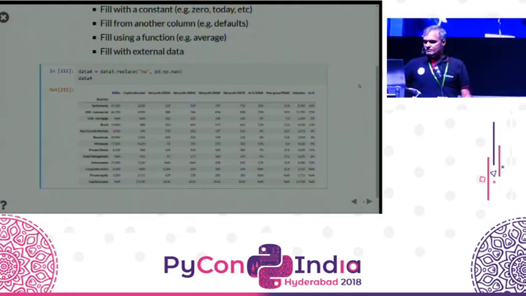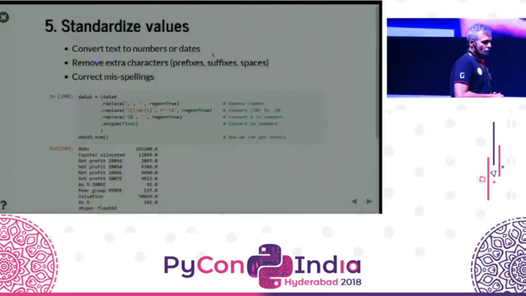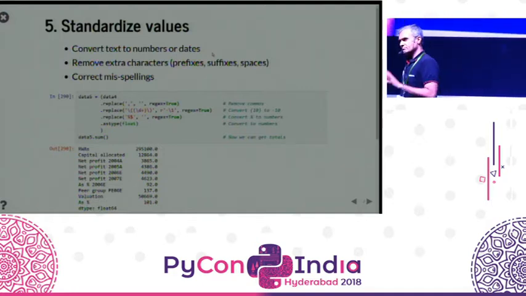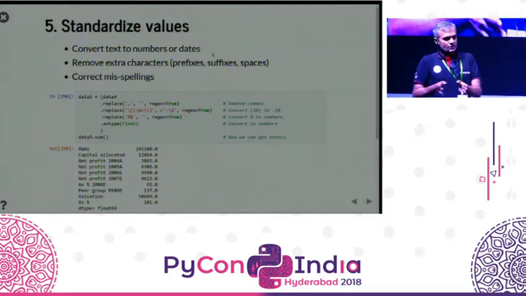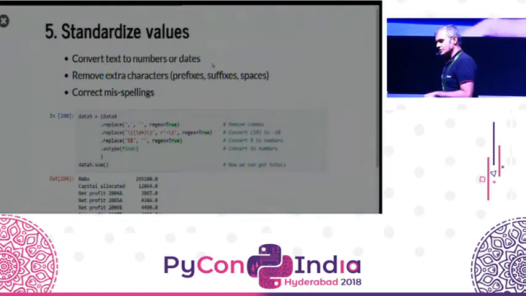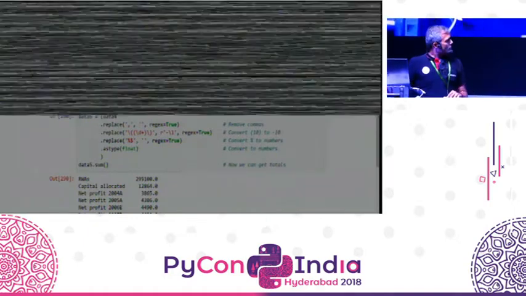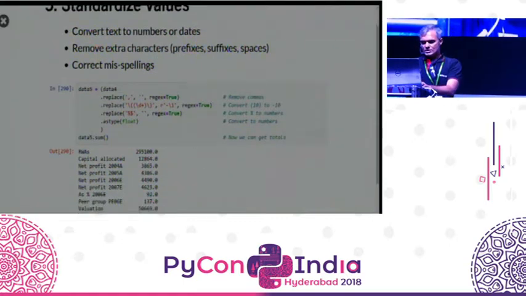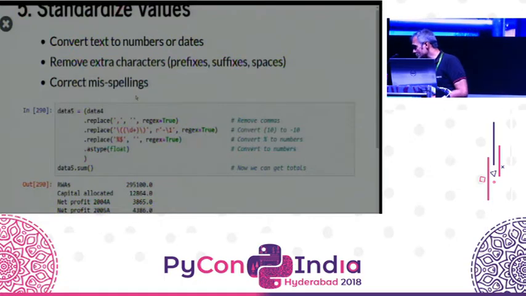Once we have the missing values sorted out, the next step is to standardize these values. Now, there are many kinds of non-standard values. You may have text that stores what should be numbers, what should be dates. The dates may have arbitrary formats. The text may have some suffixes. Let's say it has the title of a person's name, Mr. So-and-so, Miss So-and-so. All of that information is something that just keeps coming up. And obviously, there are misspellings. Now, in our case, we don't really have misspellings, but we do have numbers with commas. So this is a straightforward way of handling it through regular expressions. Is there something that I should do?